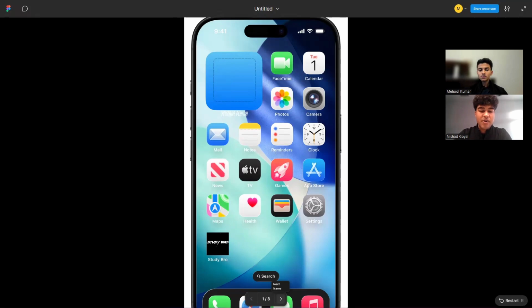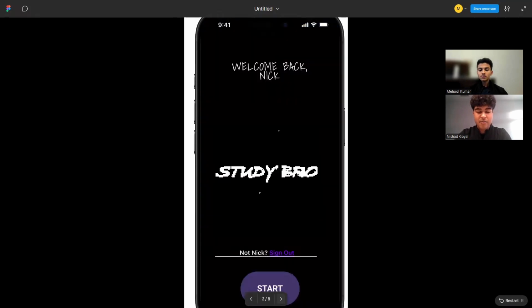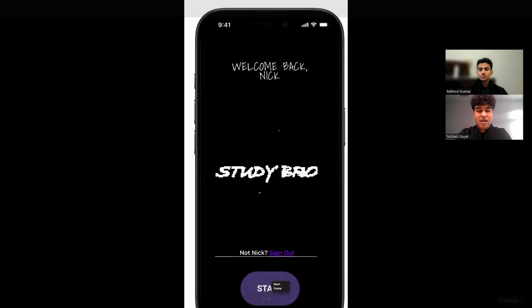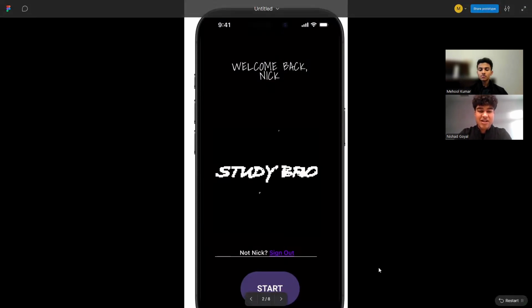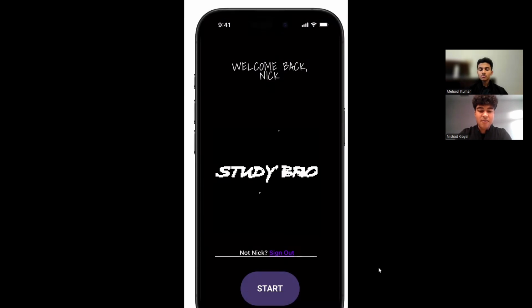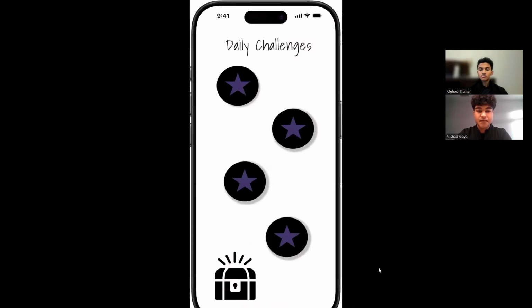The user is going to open the app Study Bro, and it's going to show the home page, which says "Welcome back, Nick," and the user is going to click the start button. Then it's going to go over to the daily challenges page, where there are daily quizzes which unlock daily until the user finally reaches the treasure box.